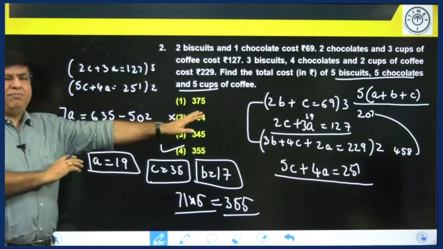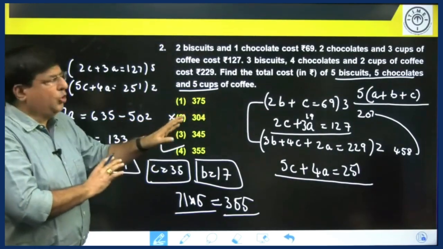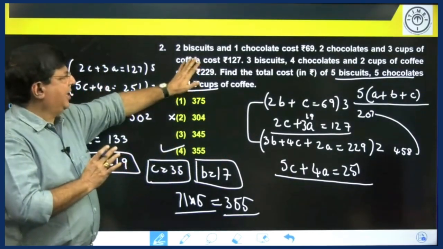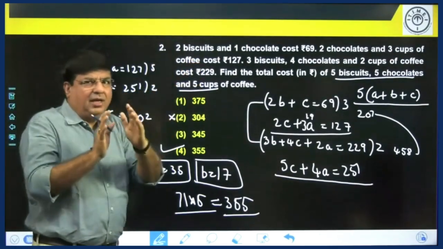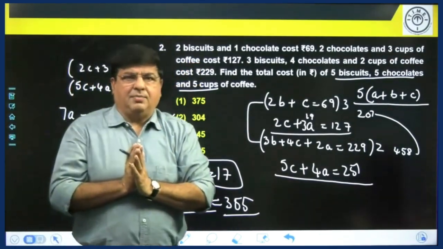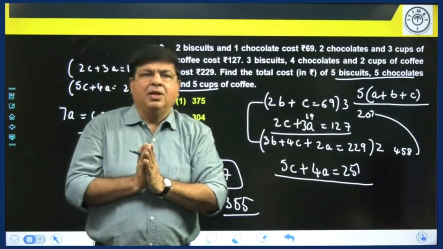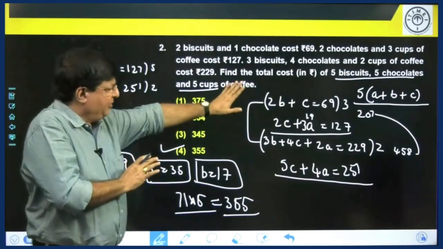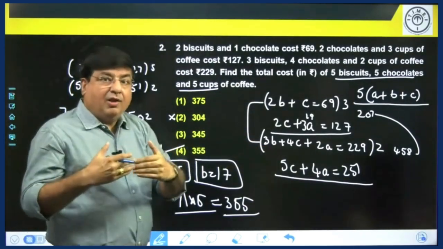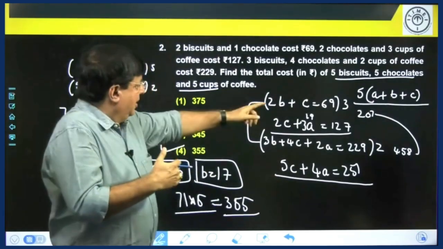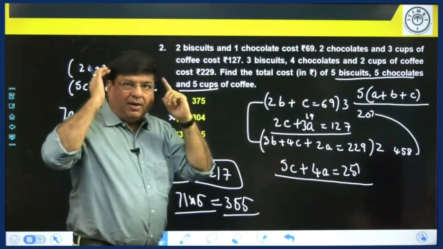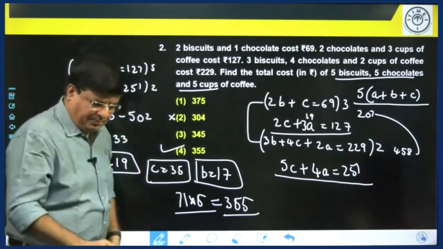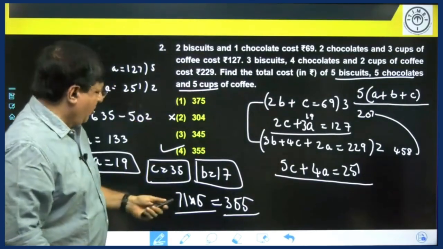So this kind of question takes time to solve, 2 minutes or even more. So you have to be very careful in the exam that generally attempt these kind of questions at the end of the time that you are allotting for your mathematics section in the SSC exam. So if it takes time, do it at the end. If time doesn't permit, you can skip these kind of questions. But still, if you want to do and score marks, do the simplifications in mind, oral calculations, and do not write many equations. Okay. I hope this lengthy question is clear.